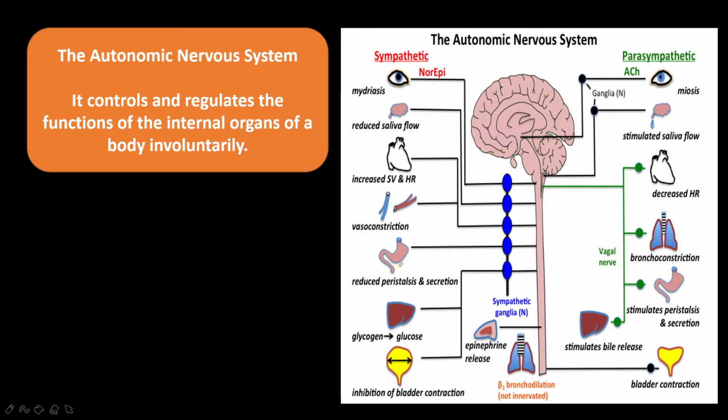The autonomic nervous system includes the chain of ganglia which lie close to the spinal cord and are associated with their neurons. Here the connection you can see.